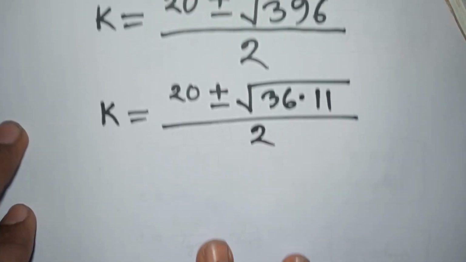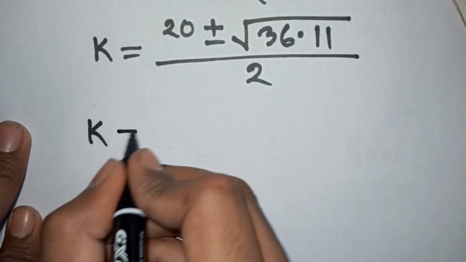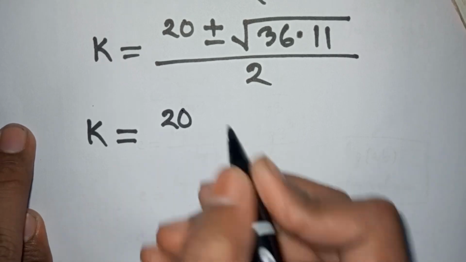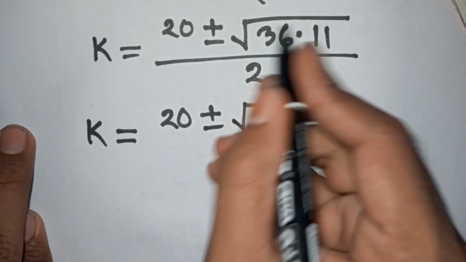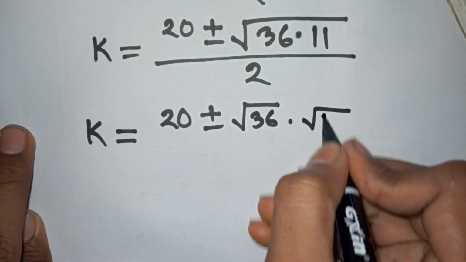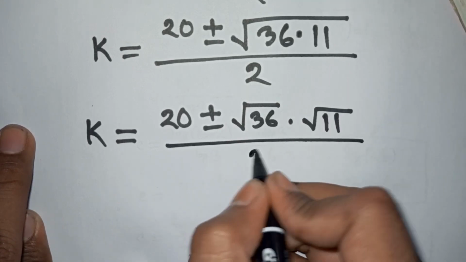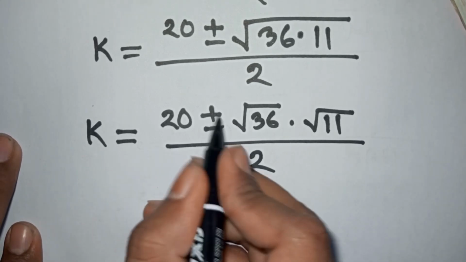And then we have k is equal to 20 plus or minus, this can be written as the square root of 36 times the square root of 11, divided by 2. Now we see here two cases.